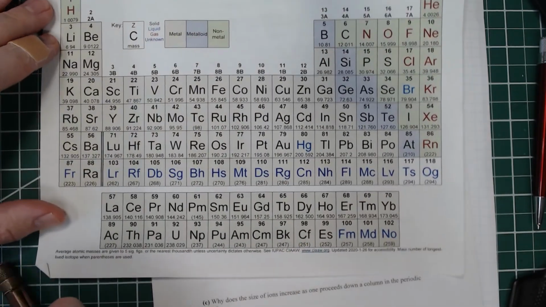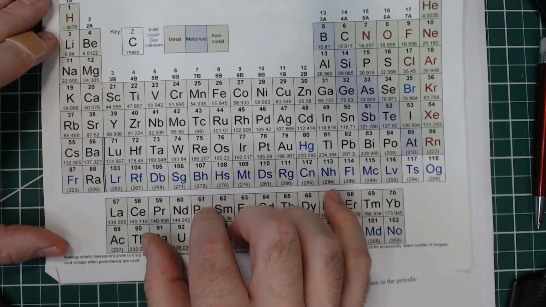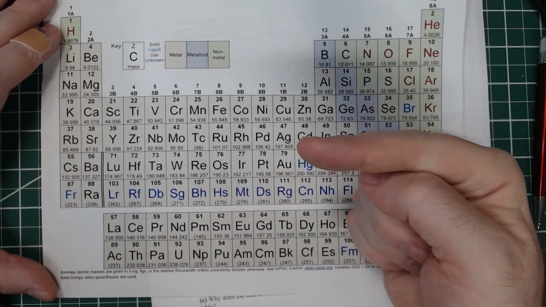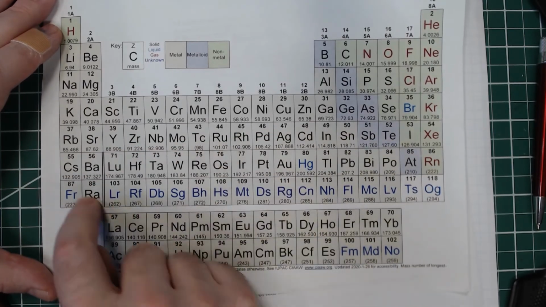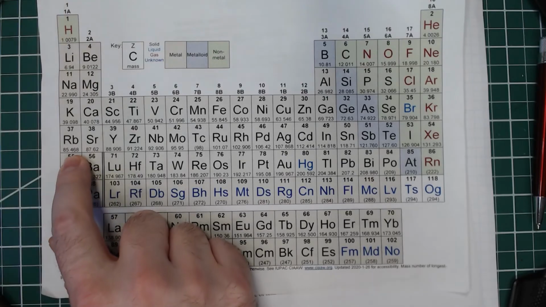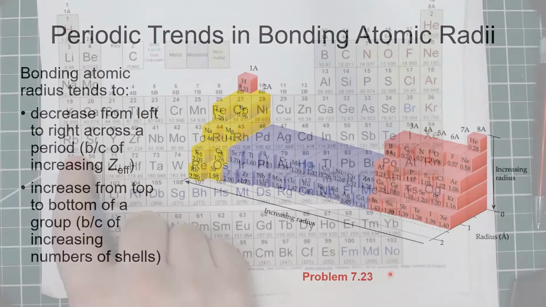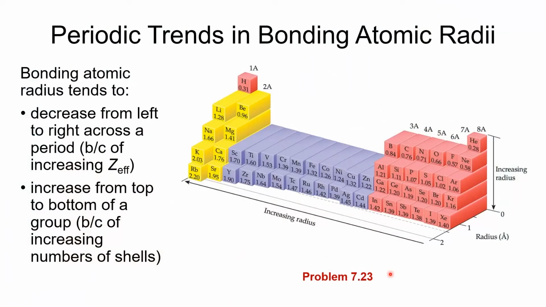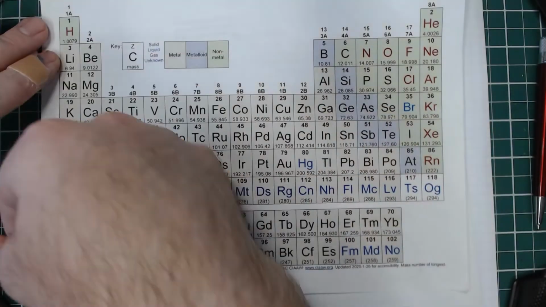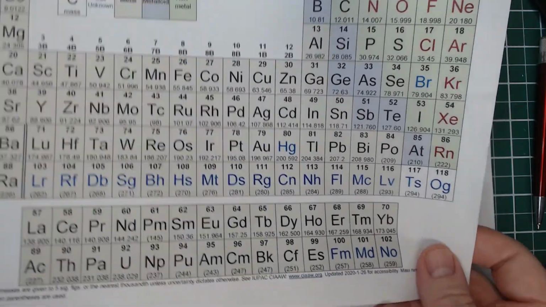So we know that the bonding atomic radius increases as we go down, and it increases as we go to the left. So our bonding atomic radius should be really big for elements that are down here in the left corner. And I'll just indicate that. You'll see there rubidium has a really big bonding atomic radius. So increases as we go to the left and as we go down. That's one way to think about it.